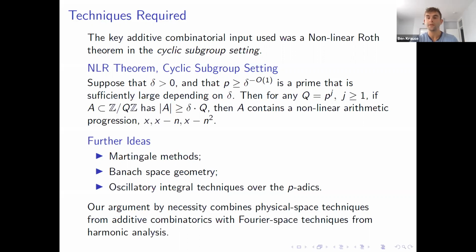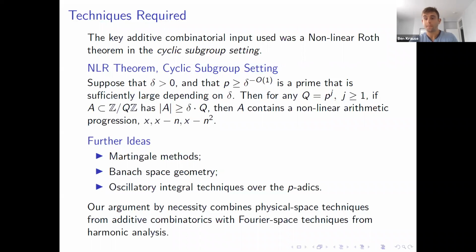So here's the statement. Suppose delta is bigger than 0 but very small, and P is a prime that's polynomially large in delta inverse. Then for any Q that's a power of P, if you take a subset of Z mod QZ that has relative density delta, then the conclusion is that this set contains a nonlinear arithmetic progression, x, x minus n, and x minus n squared.